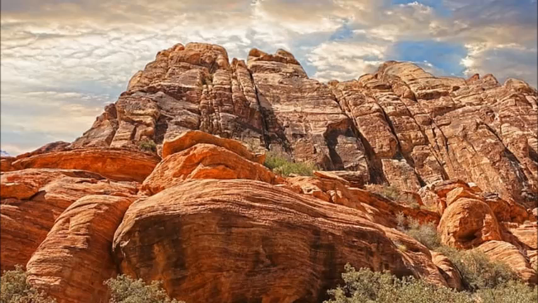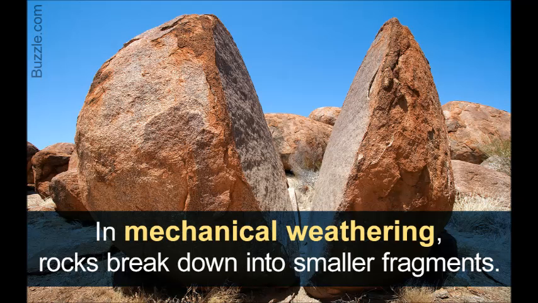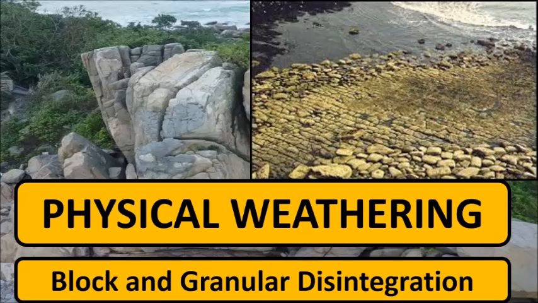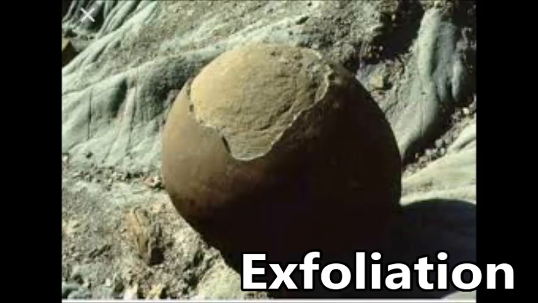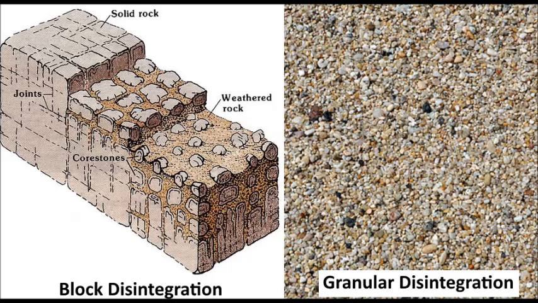When the rock is broken and disintegrated without any chemical alteration, the process is called physical weathering or mechanical weathering. The important processes of mechanical weathering are granular disintegration, block disintegration and exfoliation. Temperature, wind and frost are the important agents of mechanical weathering.